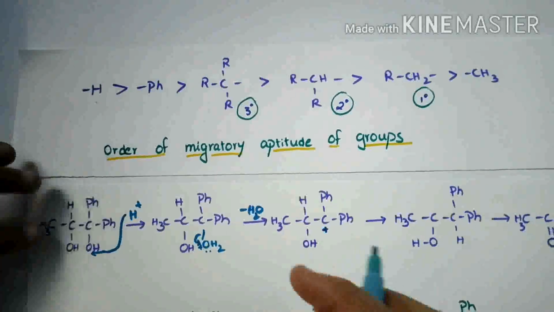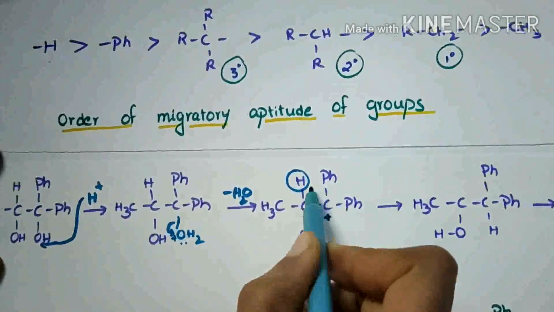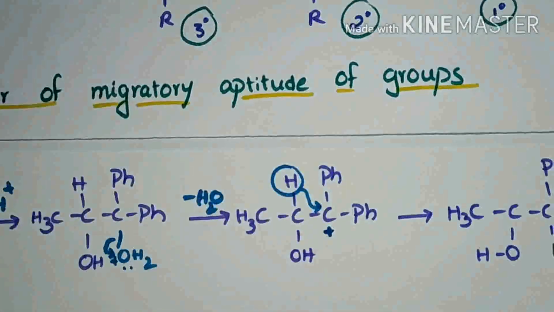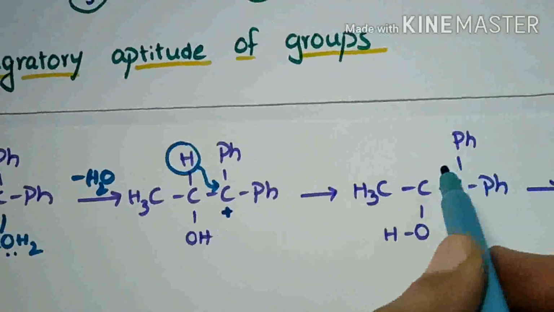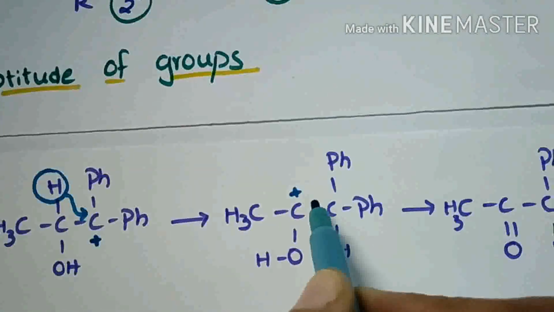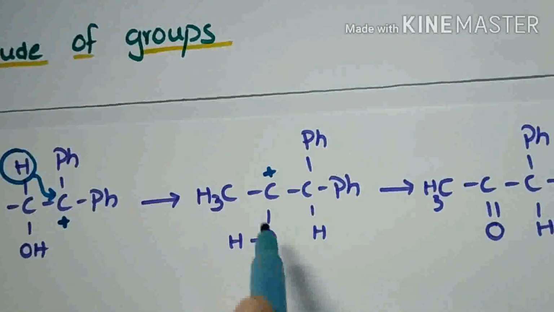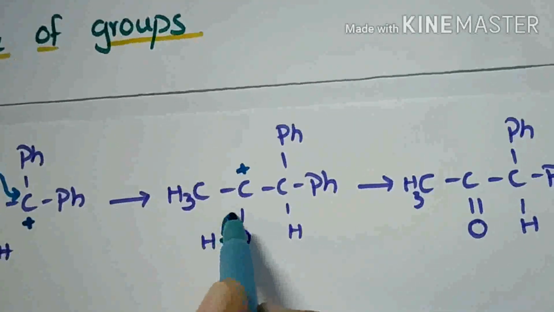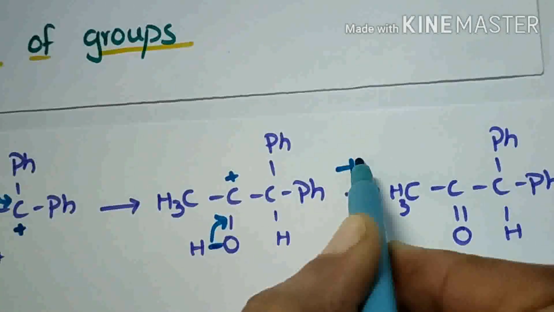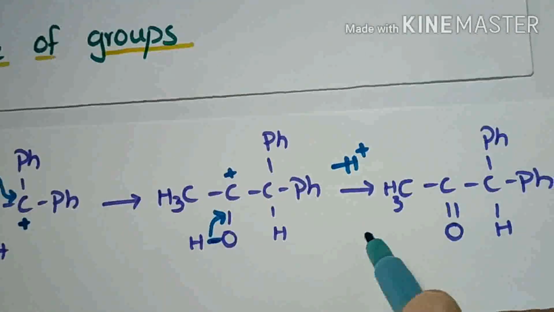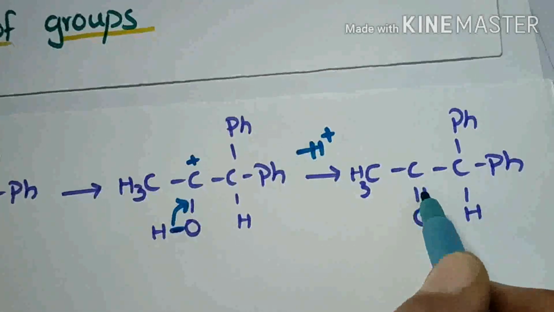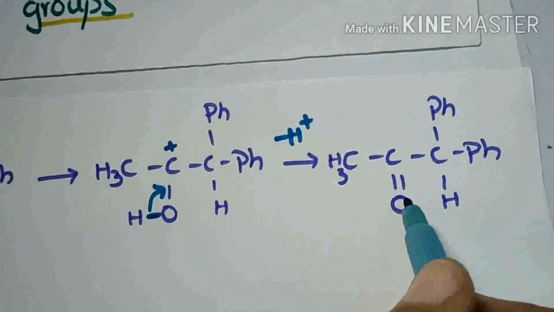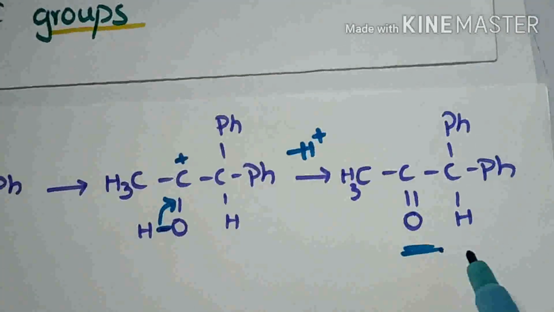So hydrogen is migrated towards this carbocation, this carbon. Then this carbon will get a positive charge. To compensate this positive charge, the OH bond will break and a proton is released. Then here a pi bond is formed. It is the ketone. It is the final product.